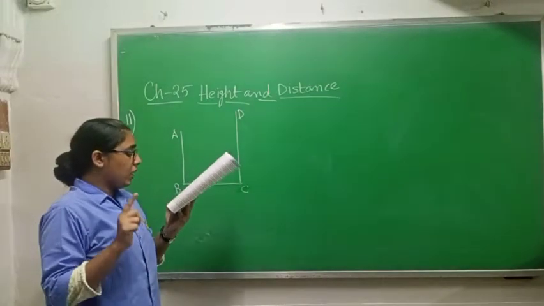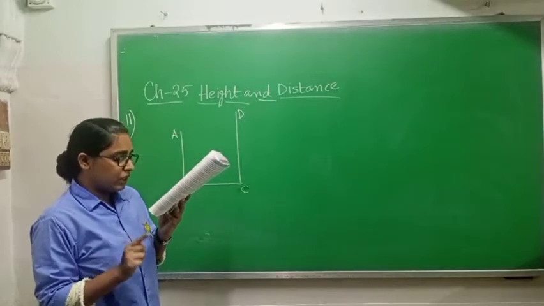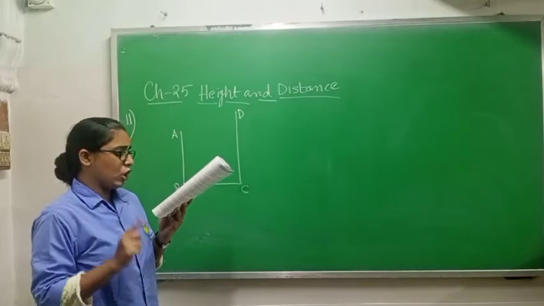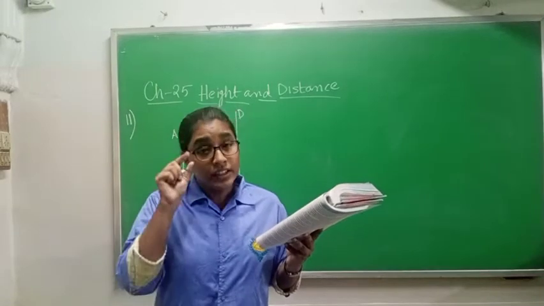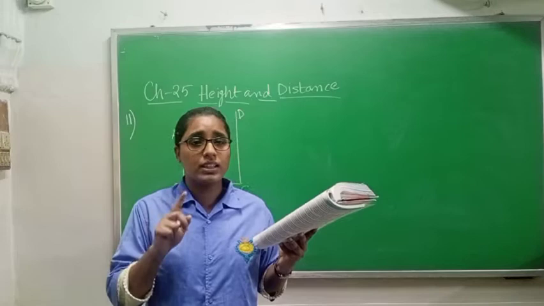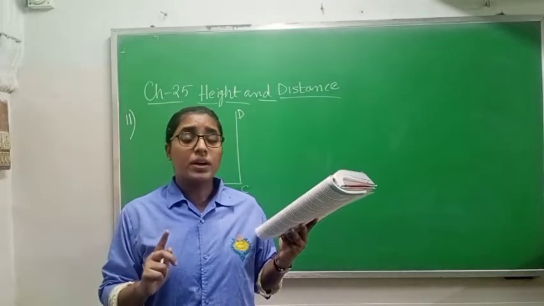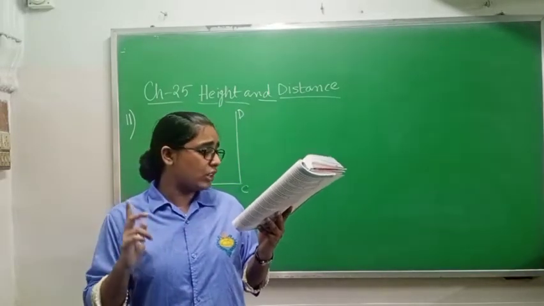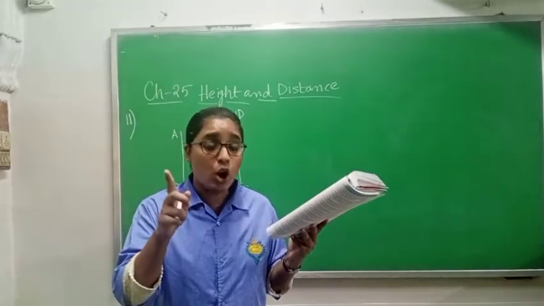From a point on a roof of 5-story building, the angle of elevation of the top of a monument and the angle of depression of the foot of the monument are 60 degree and 30 degree. Read the question again and again if you are not understanding. There are two angles given. One is angle of elevation and another one is angle of depression. But which one is which?